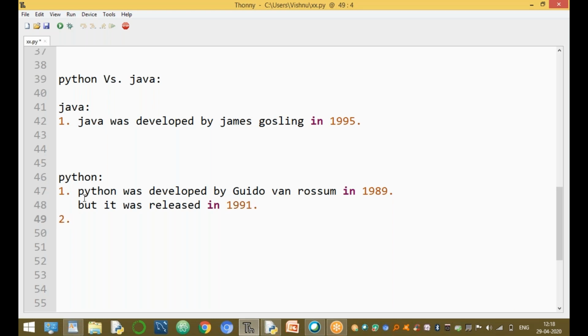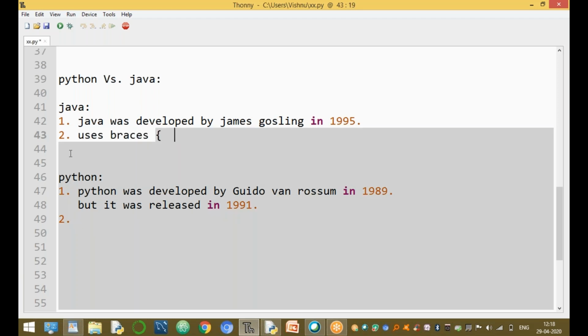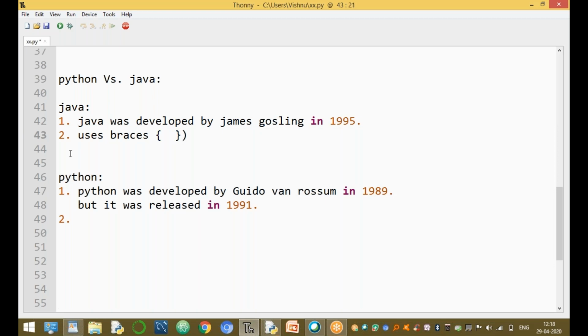The second one is very important: whether the program is structured or not. Java uses braces, that means begin curly braces and end curly braces, for structuring code.